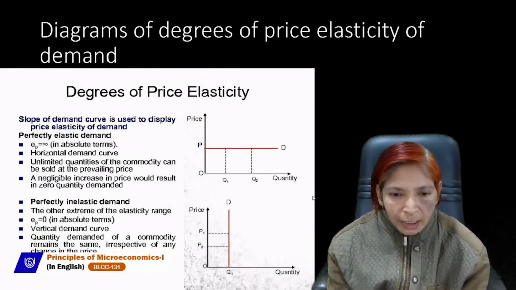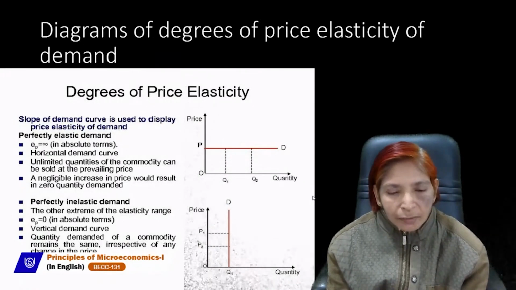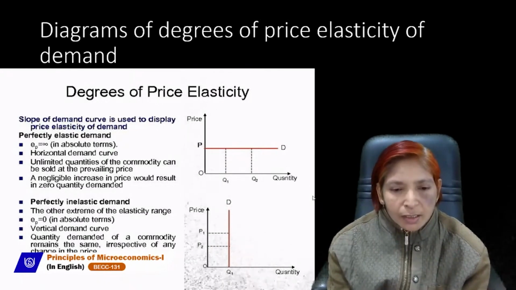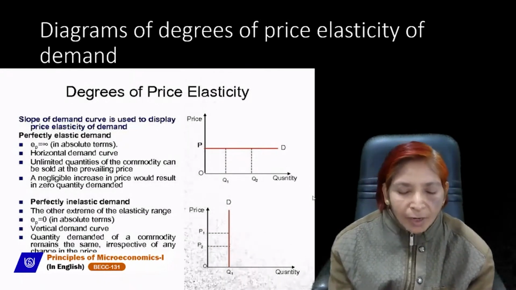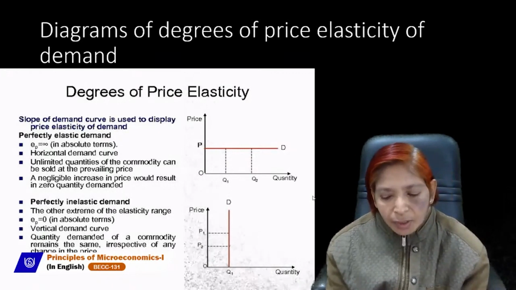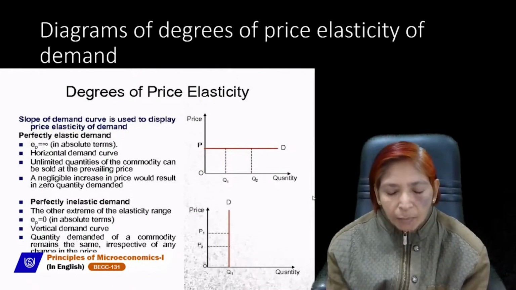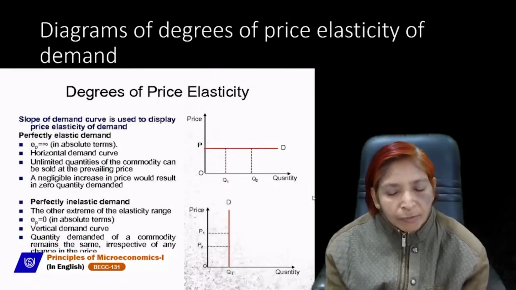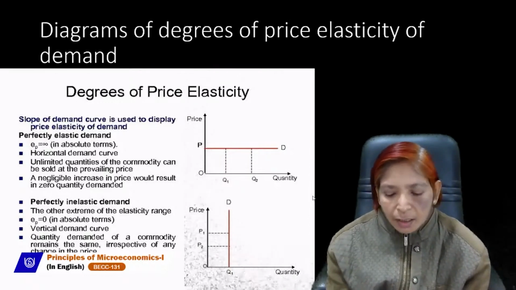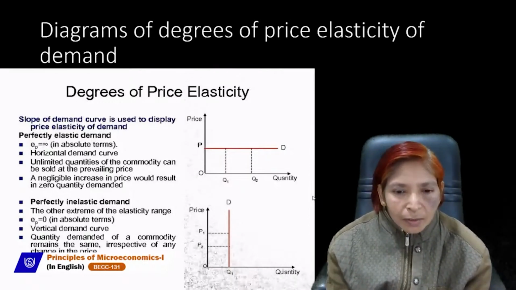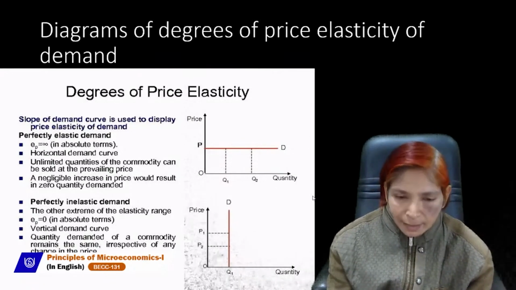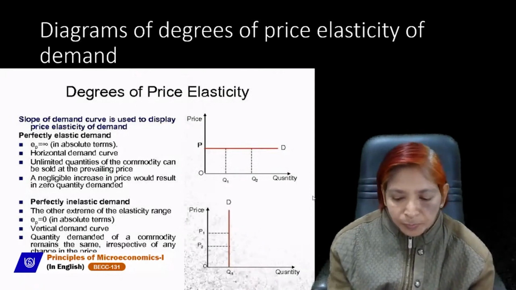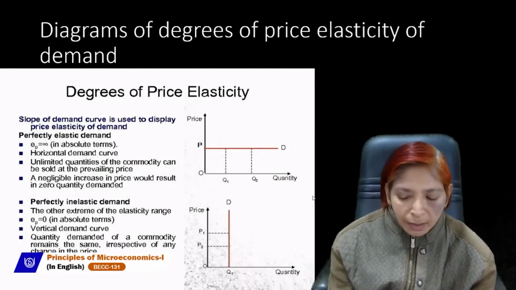And if you are taking a commodity which is neutral, which gives zero satisfaction to the consumer, then the demand curve will be vertical or parallel to the y-axis. So in case of perfectly inelastic demand, the demand curve will always be parallel to the y-axis and elasticity of demand will be zero. These are two extreme degrees.